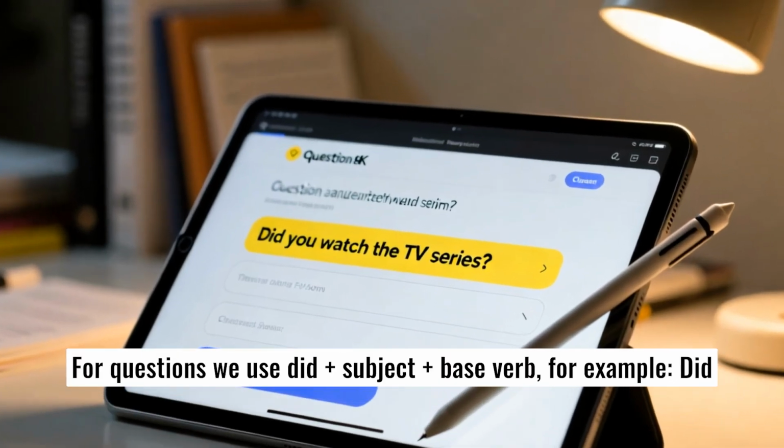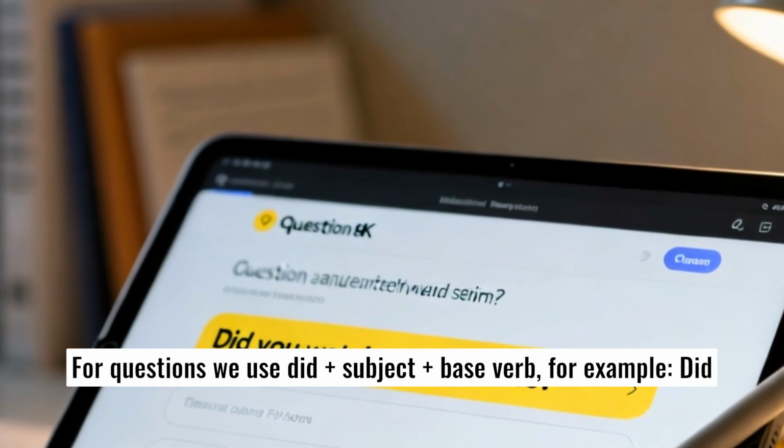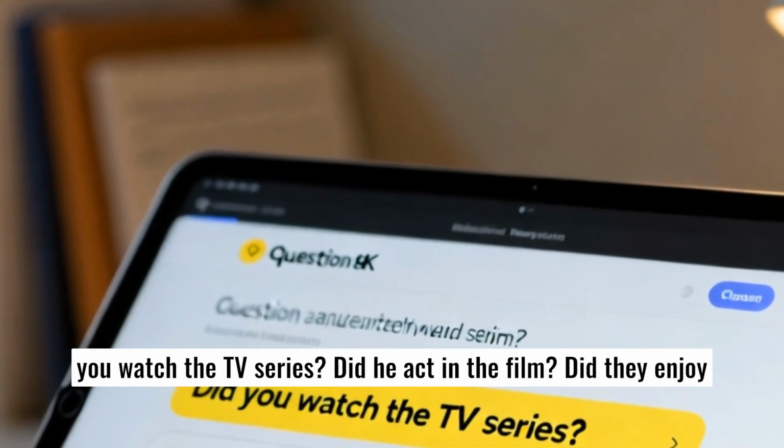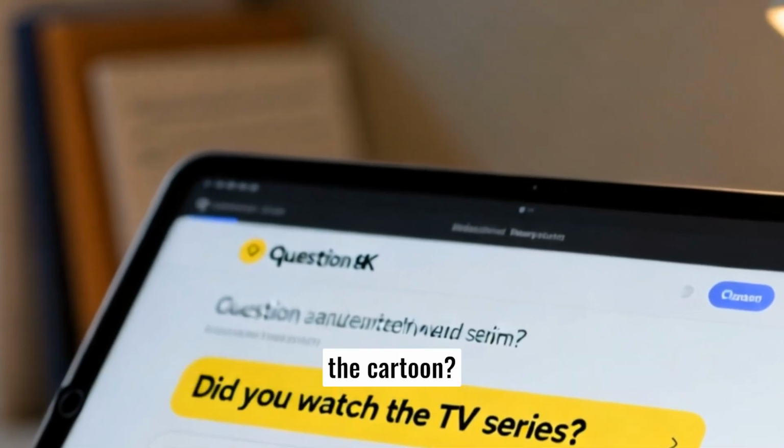For questions, we use did plus subject plus base verb. For example, did you watch the TV series? Did he act in the film? Did they enjoy the cartoon?